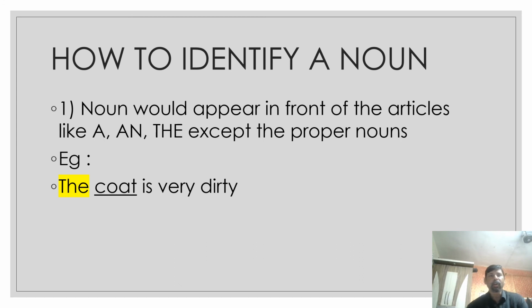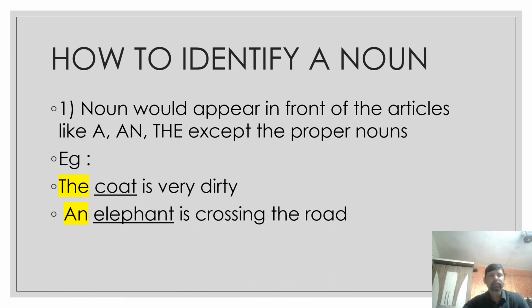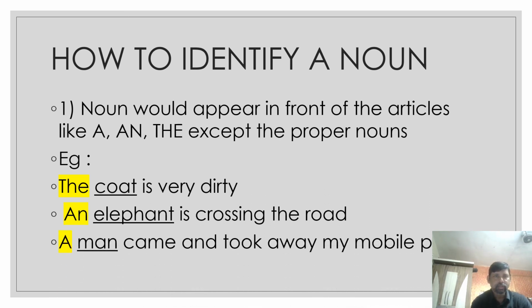First example, the coat is very dirty. So after the article comes coat. So the coat. The is an article, coat is a noun. Which noun is the coat? Common noun. An elephant is crossing the road. So after an comes elephant. So elephant is a noun. Which noun is elephant? Common noun. A man came and took my mobile phone. So a is an article, man is a noun. Which noun is man? Common noun.